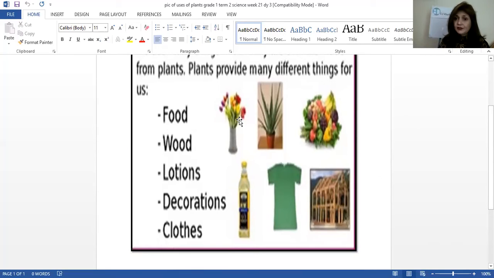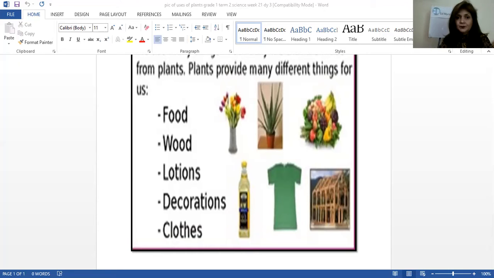You can see the decoration, that is different flowers which you use to decorate your houses, especially the fresh flowers, right? And where do they come from? Of course, they come from plants, right? You understand? So these are the different things that come from plants, right?